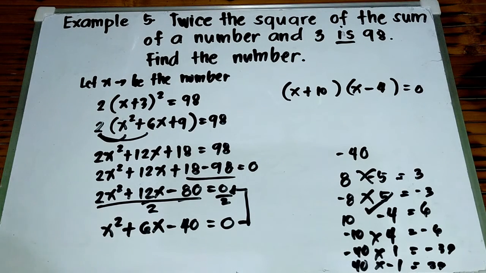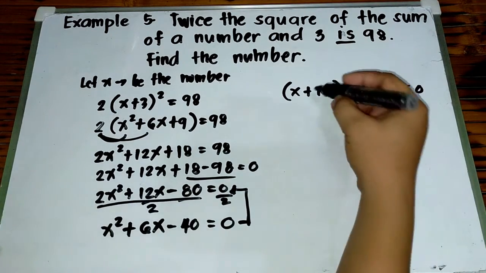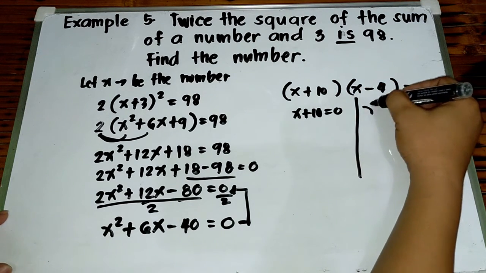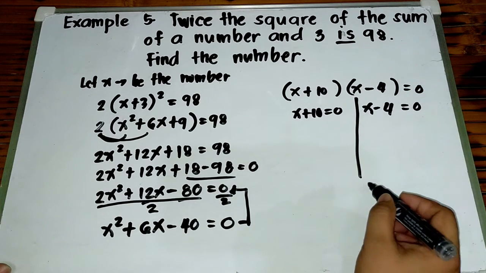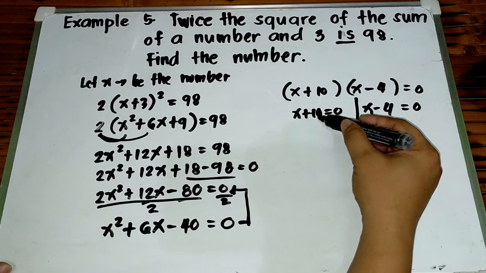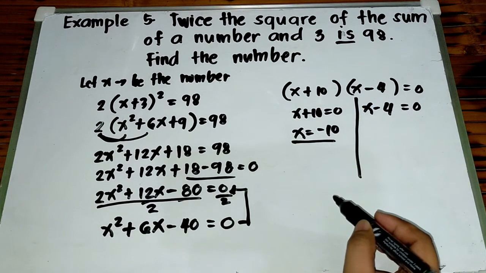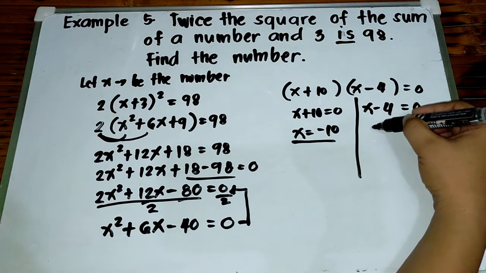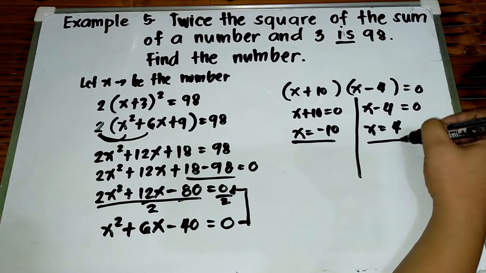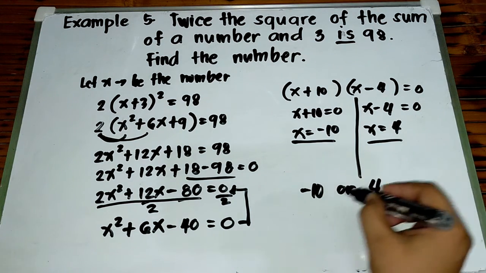Okay? So, next na gagawin natin dyan is yung dalawang factors, equate natin sa 0. So, this is x plus 10 is equal to 0. Yung isa naman, x minus 4 is equal to 0. Right? And then, using subtraction property of equality, or simply transpose positive 10 to right side, it becomes x is equal to negative 10. So, nakuha natin yung isang value ng x, which is negative 10. Isa naman, simply transpose negative 4 to right side, it becomes x is equal to positive 4. So, ang sagot dito is negative 10 or positive 4.